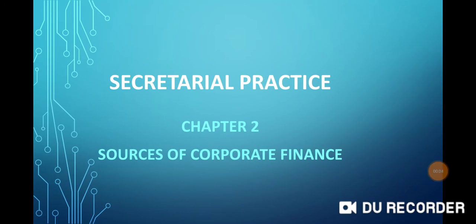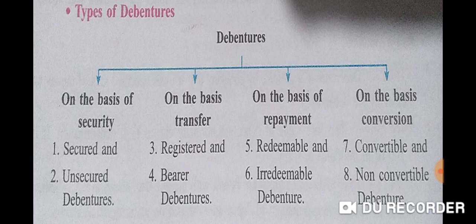Today we are going to study Secretarial Practice Subject chapter number 2, Sources of Corporate Finance. In this lecture we are going to study types of debentures. So there are 8 types of debenture. First, on the basis of security, there are 2 types of debentures.